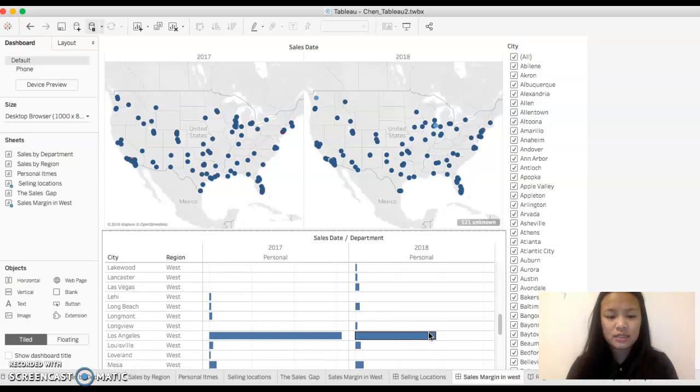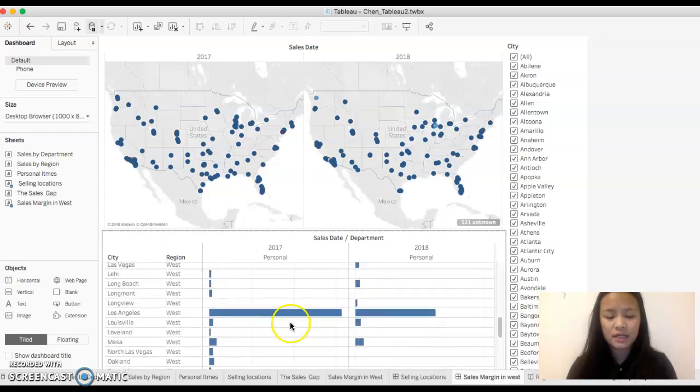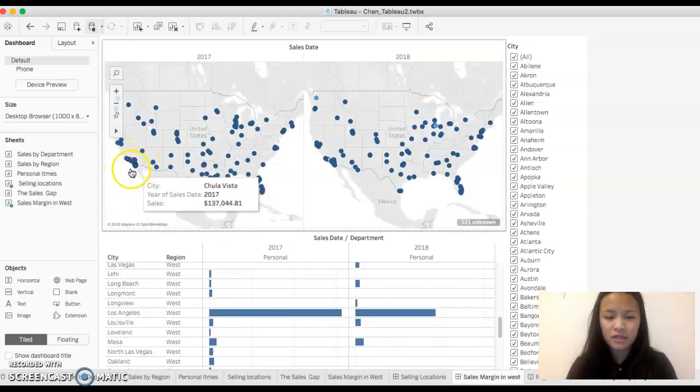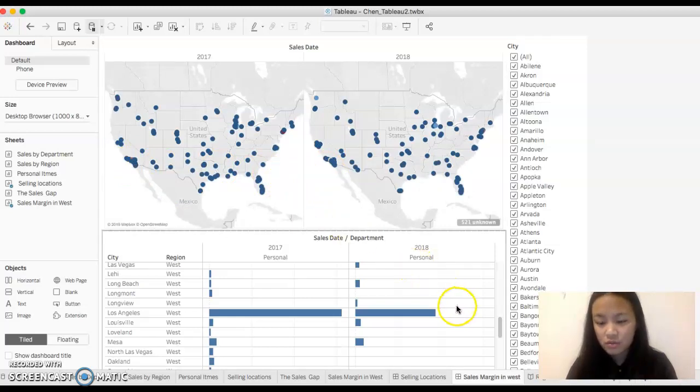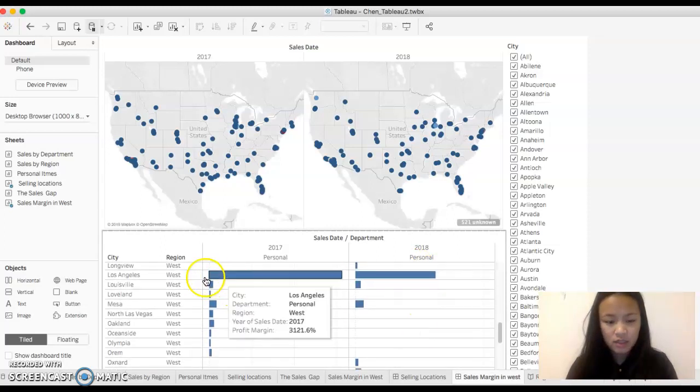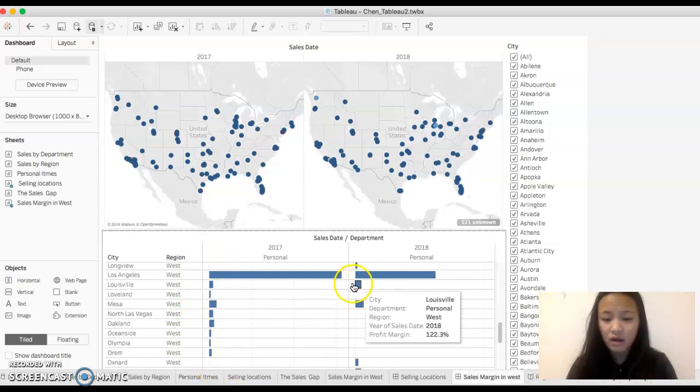And then we can see right here a big decrease in this area. Right here they have 5 stores. They used to have maybe 5 to 8 stores, but right here maybe only 5 stores are left. So 2 more stores closed down, more profits are lost. Right here in 2017, a lot more stores were open in 2017. However, the sales are gone in 18. They decided to move to new locations.